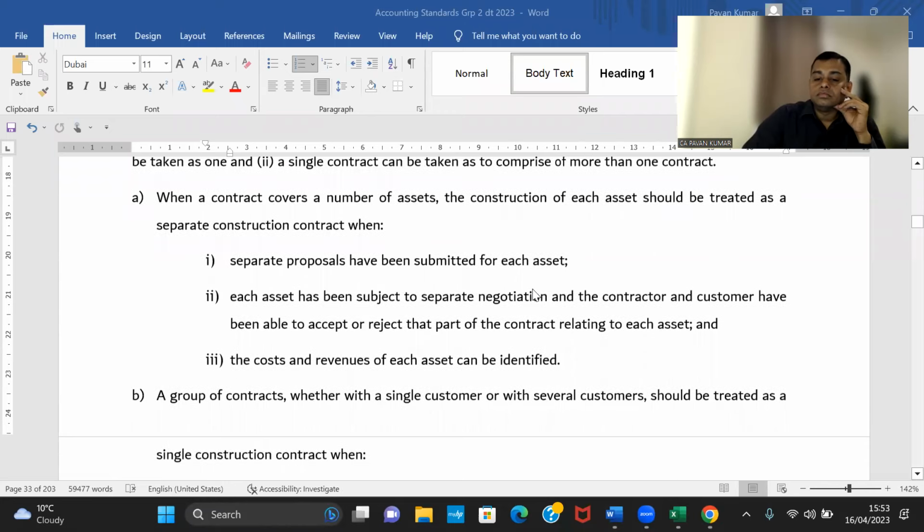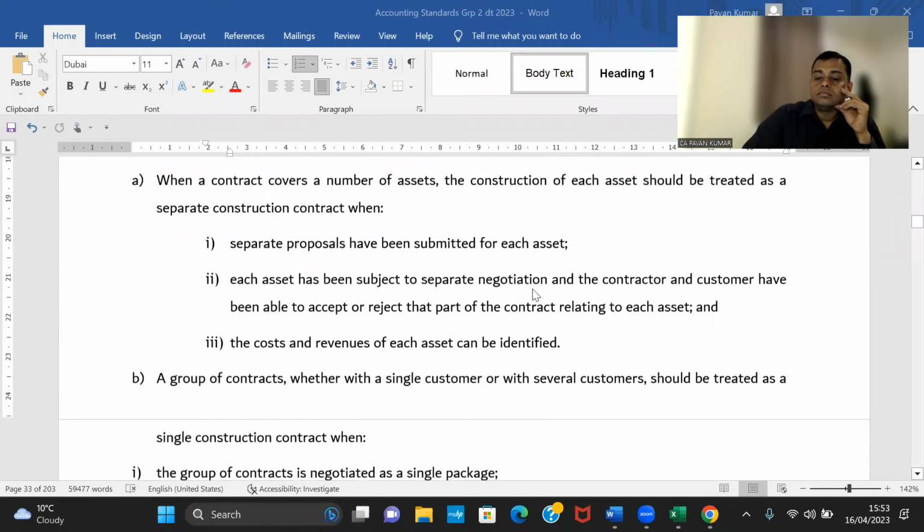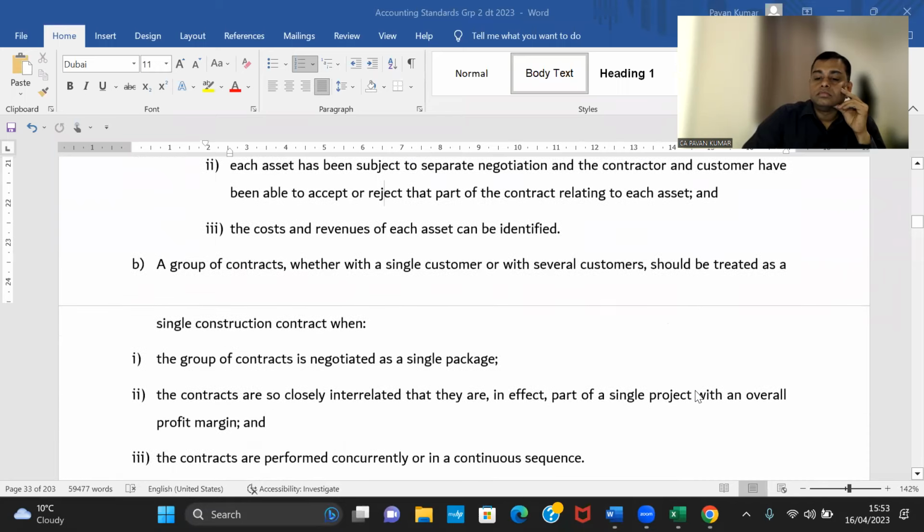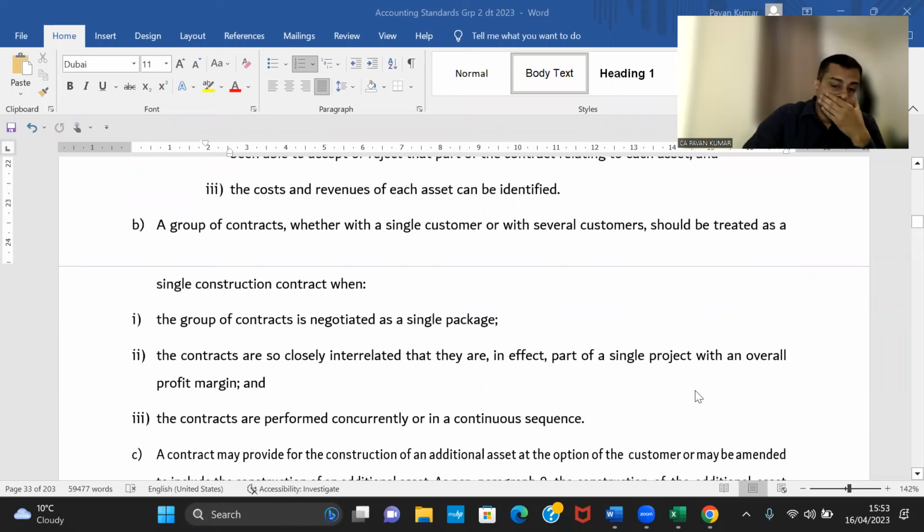identified. A group of contracts, whether with a single customer or with several customers, should be treated as a single construction contract when the group of contracts is negotiated as a single package. The contracts are so closely interrelated that they are, in effect, part of a single project with an overall profit margin, and the contracts are performed concurrently or in a continuous sequence.